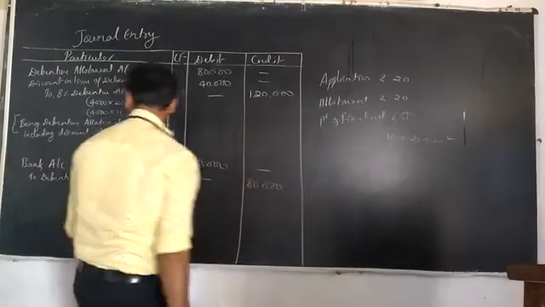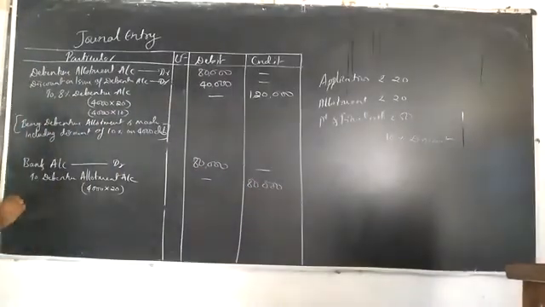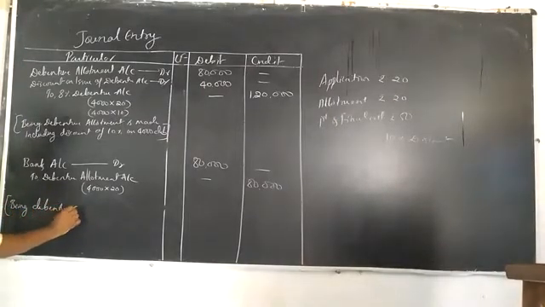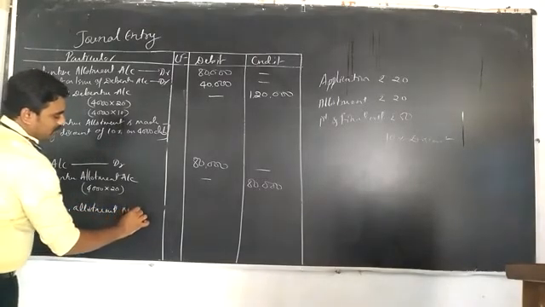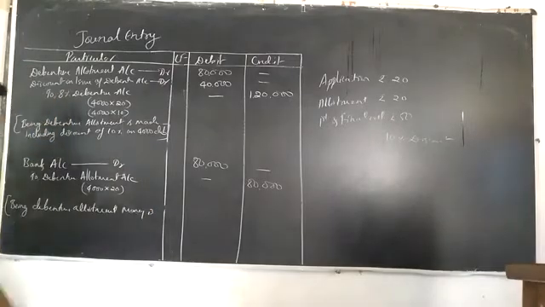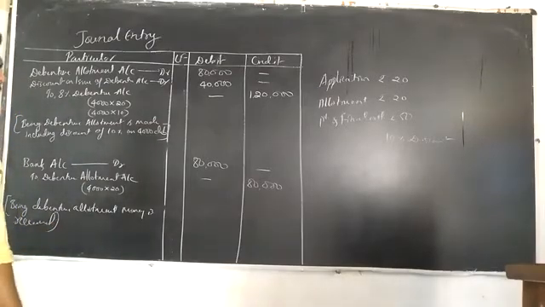That is 80,000, being debenture allotment money is received. So this is the allotment made journal entries.